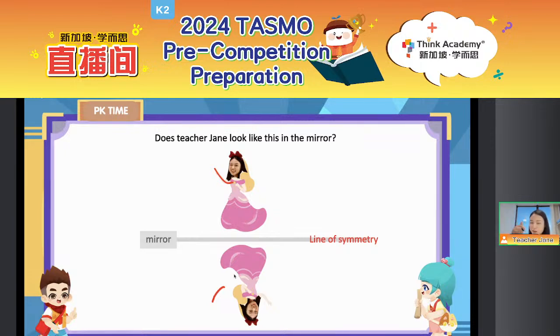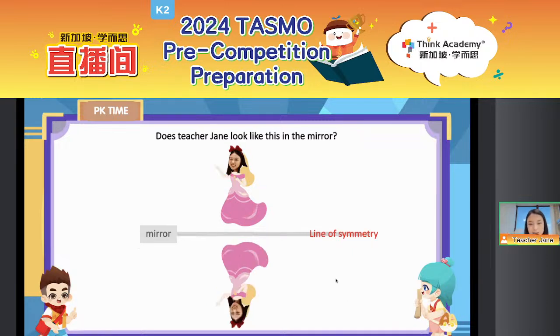Okay, good job, everyone. Be very careful. Let's quickly review. If the mirror is horizontal, then the up and down will switch, but the left and right won't change, okay? Then, how about this? Is this correct? Yes or no? Yes, good job. This is the correct one.